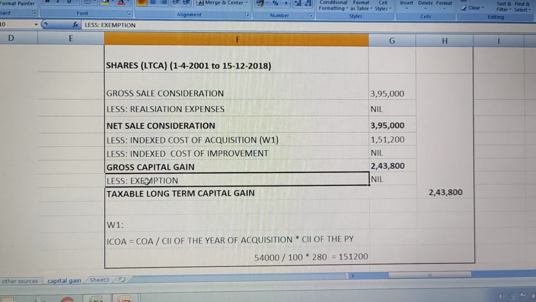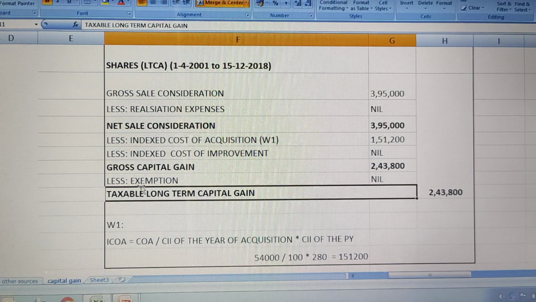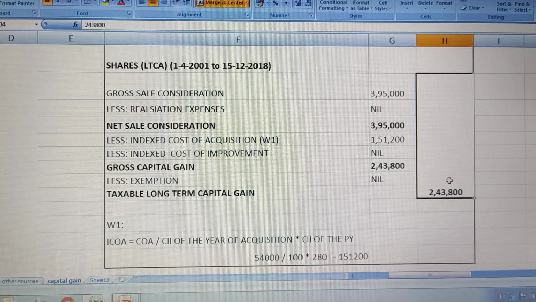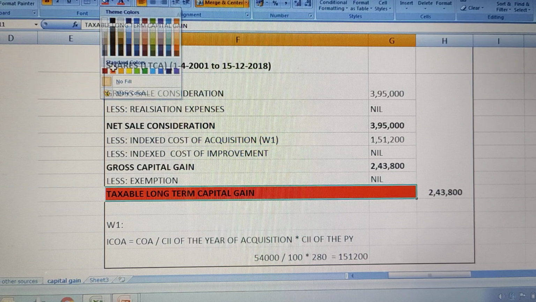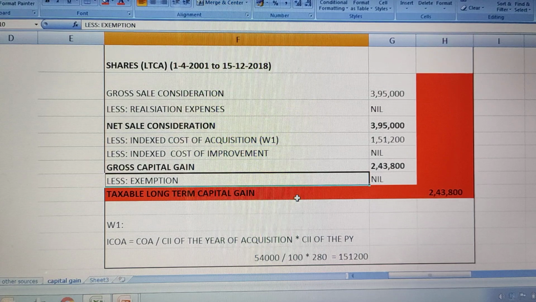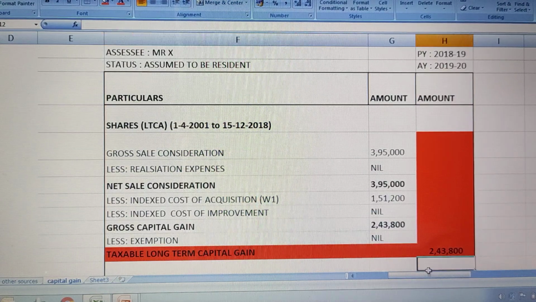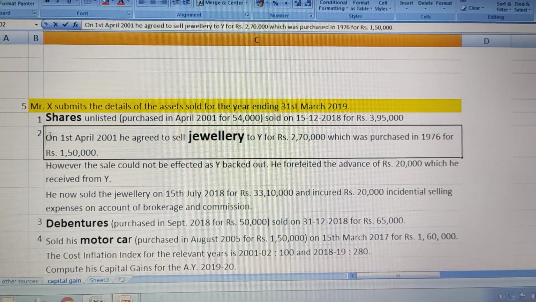With this, you will subtract the exemptions. No information is given on exemption. So the final answer is called the taxable long-term capital gain, that is this value. 2,43,800 is your taxable net capital gain. Hope this is clear. So we have completed one part of the problem, point 1. Let us jump to the second point.